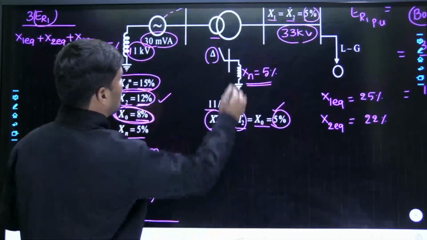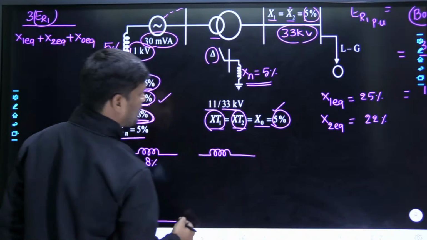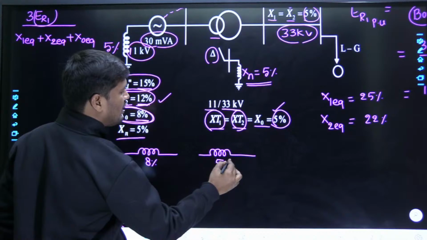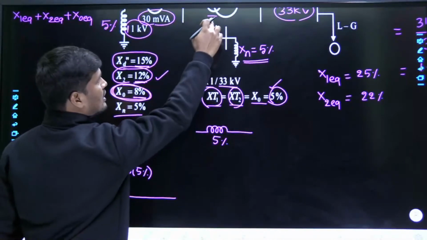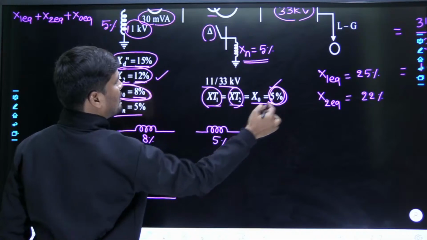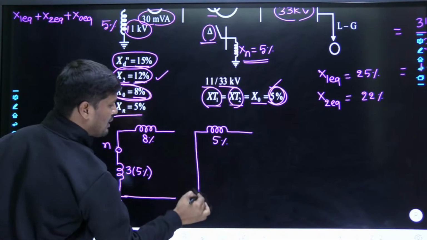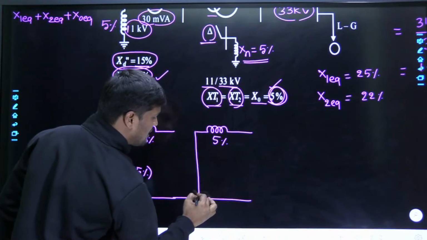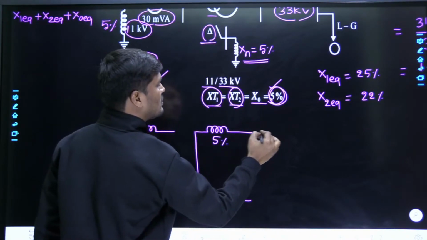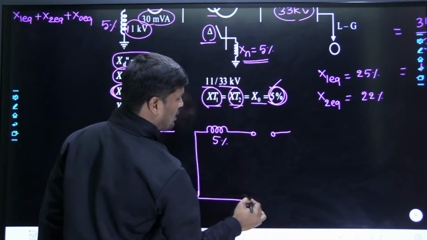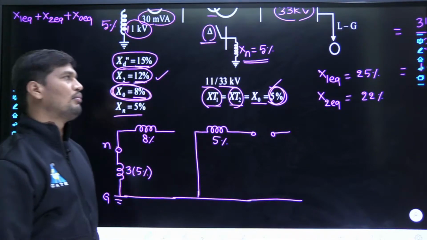Next, dear friends, both windings of the transformer are represented by one per unit reactance, because both windings will have the same per unit reactance in per unit representation. The transformer zero sequence reactance is given as 5%. This side delta is given. Whenever delta is given, operate the parallel switch. This is the parallel switch. And this side star winding is given. Whenever star winding is given, we have to close the series switch. No need of the parallel switch. All these concepts I have explained in the transformer symmetrical components.